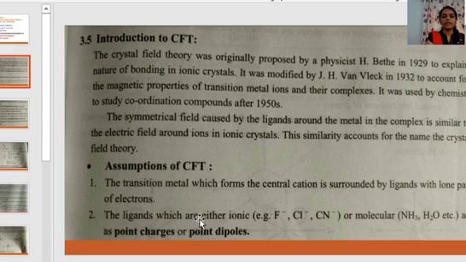The ligands which are either ionic, that is having charge, for example F minus, Cl minus and CN minus, or molecular, that is neutral, NH3, H2O, etc., act as point charges or point dipoles. In crystal field theory, the ligands act as point charges or point dipoles. They are considered to be points having charge, hence called point charges or point dipoles.